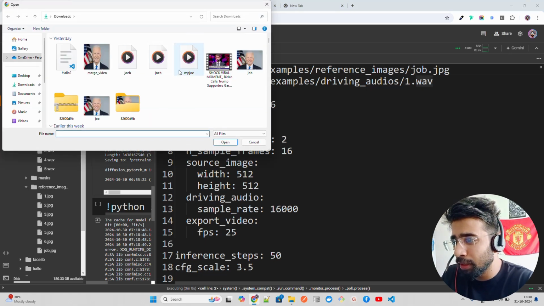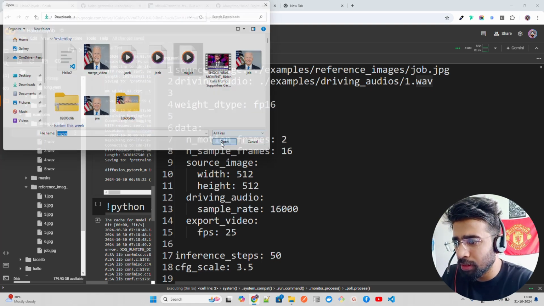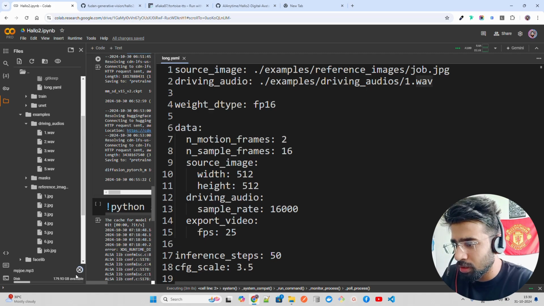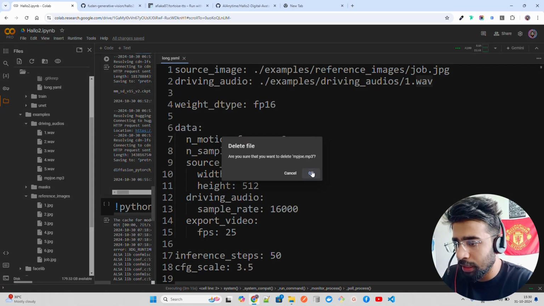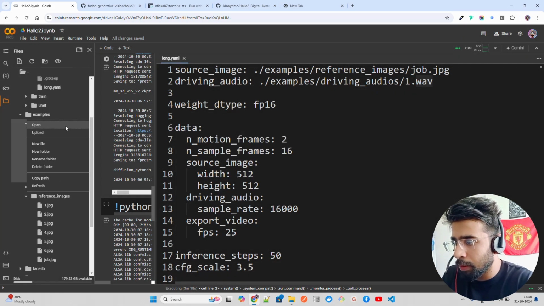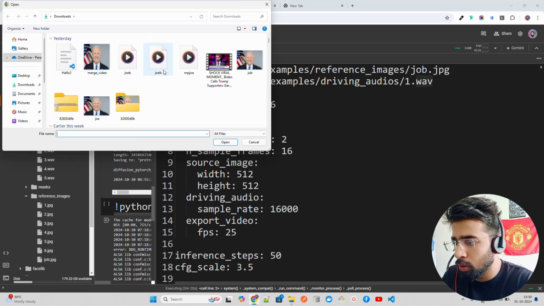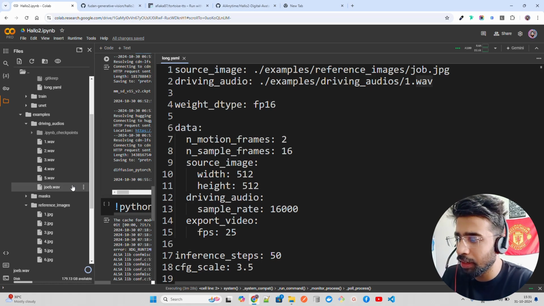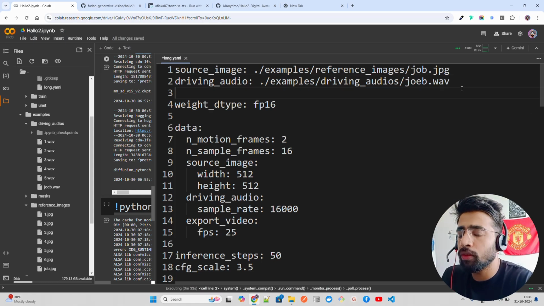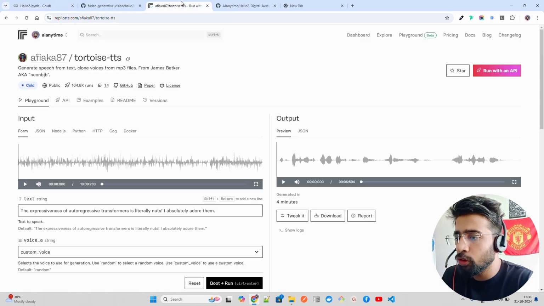And the audio I can probably use, I don't know which audio to use. Yeah, probably this one. No, no, I think not that one. Okay, you have to first clone the audio. So this is not the audio, this is the original one. So I'm going to delete this file and upload this one. Now the question is, how do we clone this? Okay, you can see it's a WAV file. So you need to give a WAV here, job.wav. Now I'll just save it. Now I'll show you how you can basically do it.